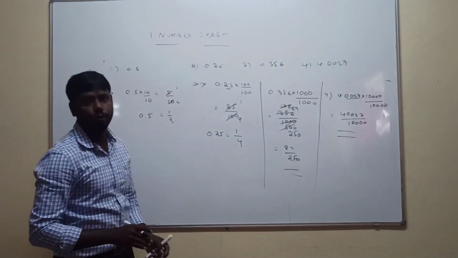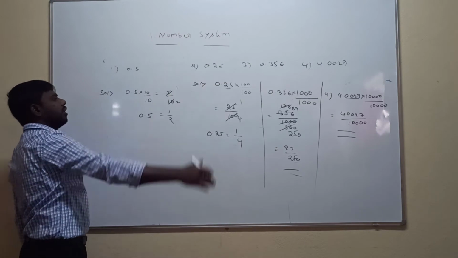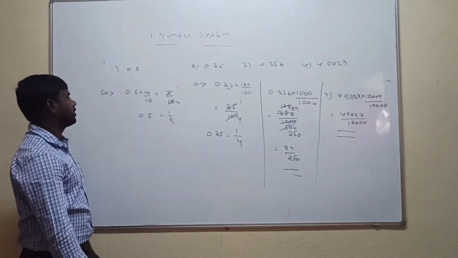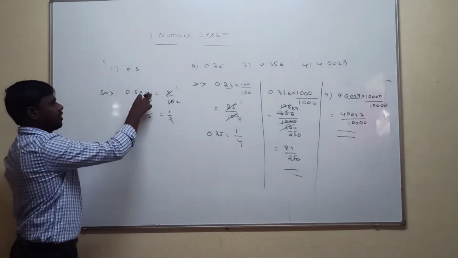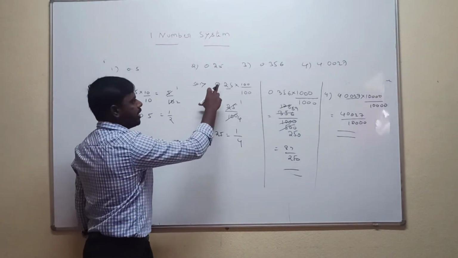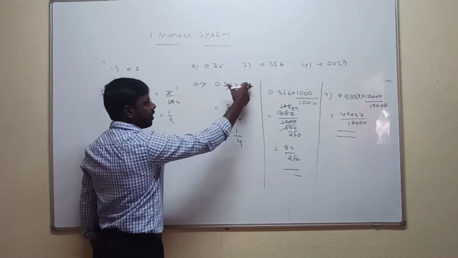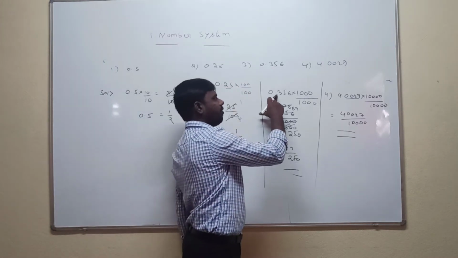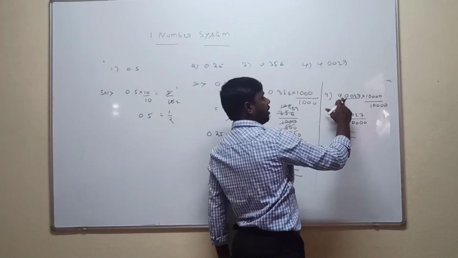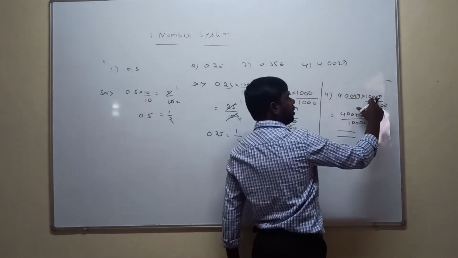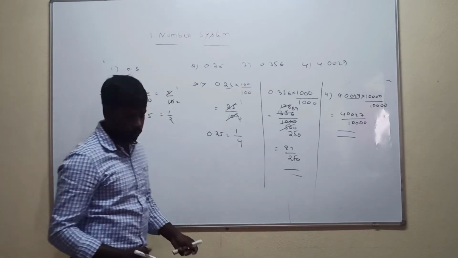Everyone understood how to convert a decimal point number to a rational number? This is the process. So here, when decimal after 1 digit is there, multiply with 10 divided with 10. Decimal after 2 digits there, multiply with 100 divided with 100. Decimal after 3 digits there, multiply with 1000 divided with 1000. Decimal 4 digits there, multiply with 10,000 divided with 10,000. Everyone understood?